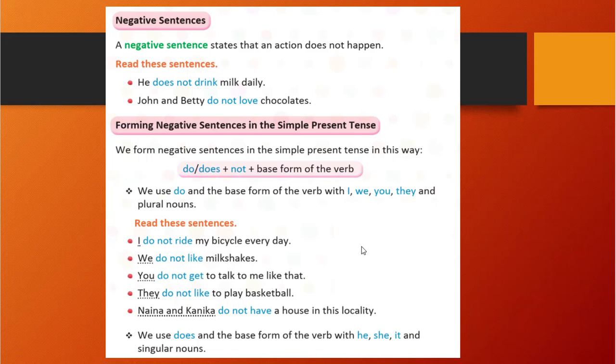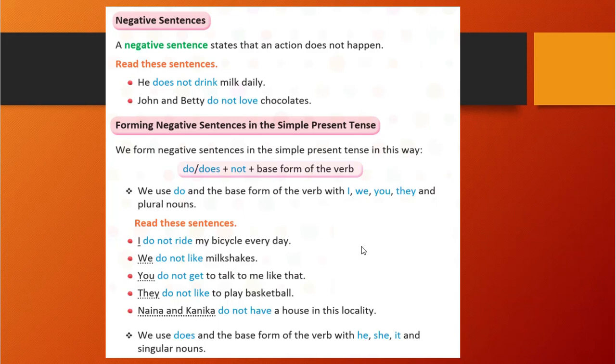We use do and the base form of the verb with I, we, you, they and plural nouns. Now, see, previously when I, we, you, they and plural nouns were there, what did we do? We used the basic root of the verbs, right? So similarly here, when these words are there, that time we will use do. I do not ride my bicycle every day. We do not like milkshakes. You do not get to talk to me like that. They do not like to play basketball. Nina and Kanika do not have a house in this locality.